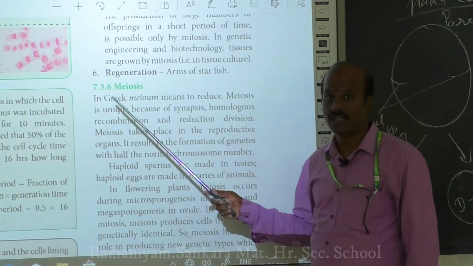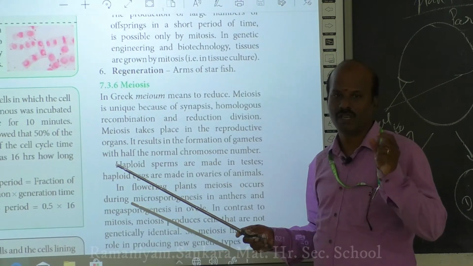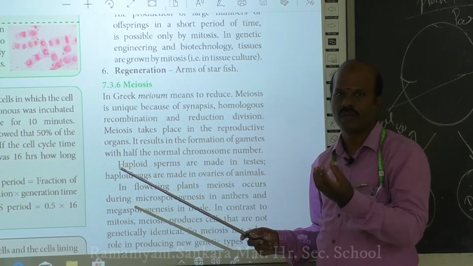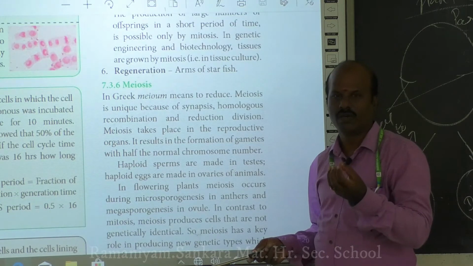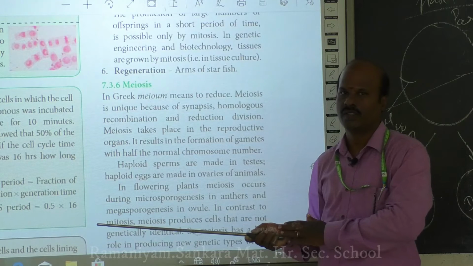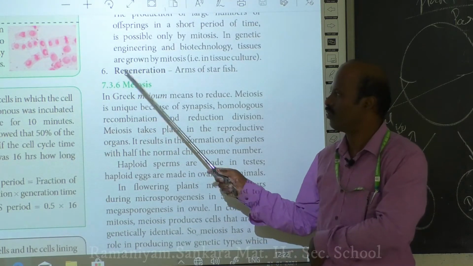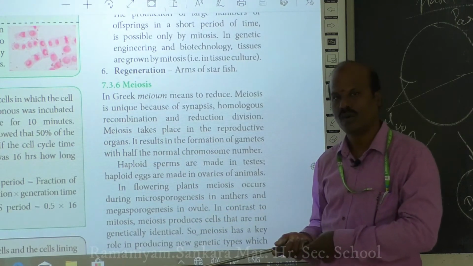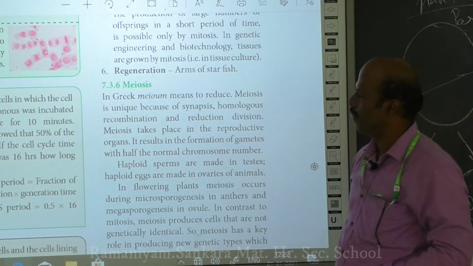Apart from this, another important point is that when a male and a female gamete fuse, you get a structure called a zygote. This zygote is a diploid cell, and from this diploid zygote a whole human is developed. So mitosis is useful not only for regeneration, but also for the formation of new organisms. That's all about the significance of mitosis.